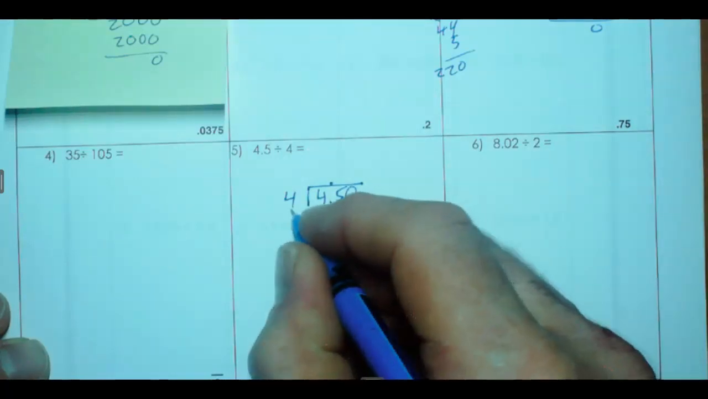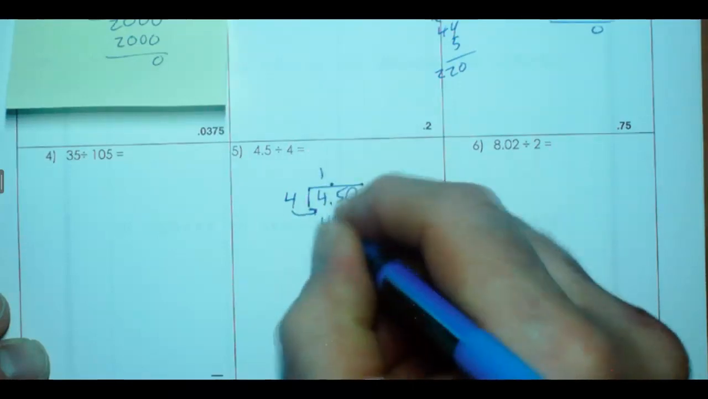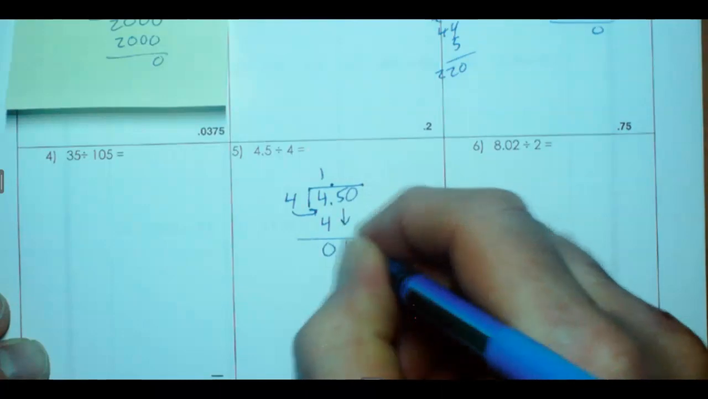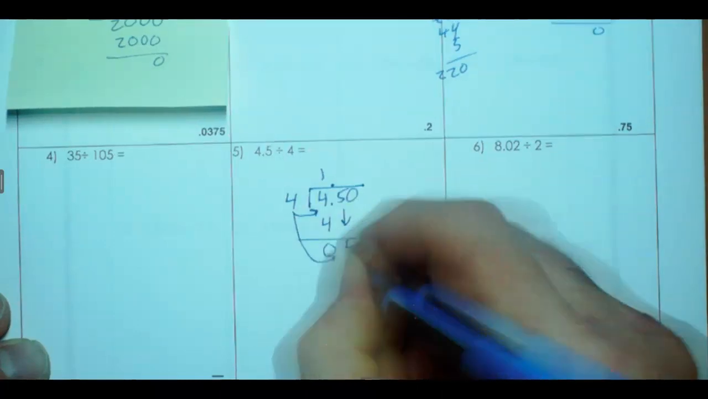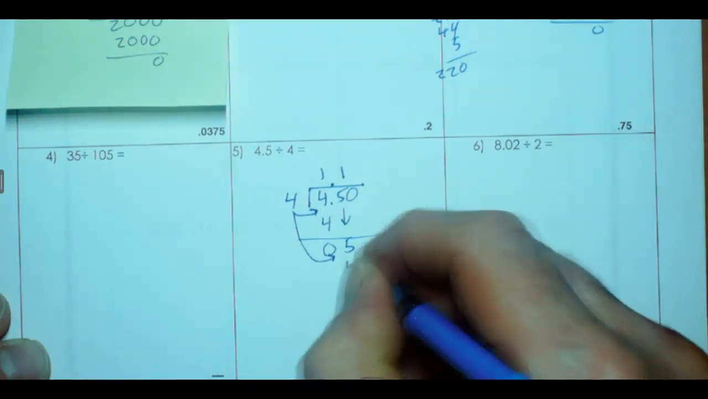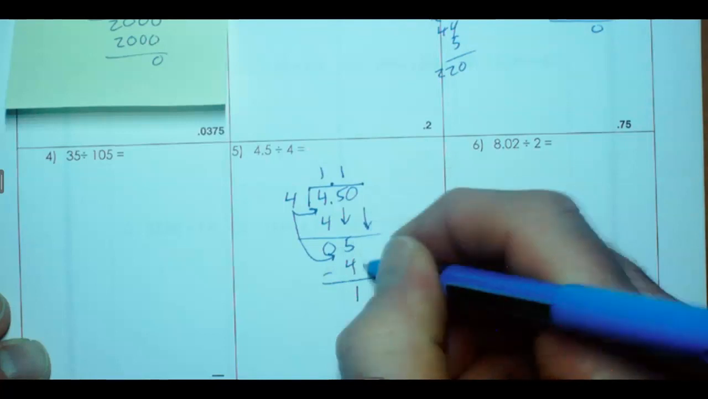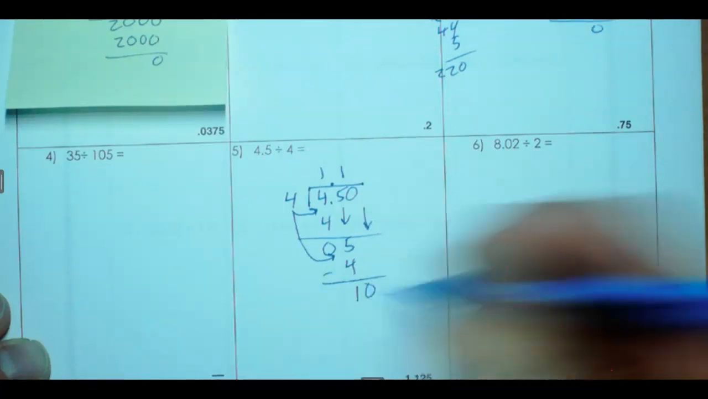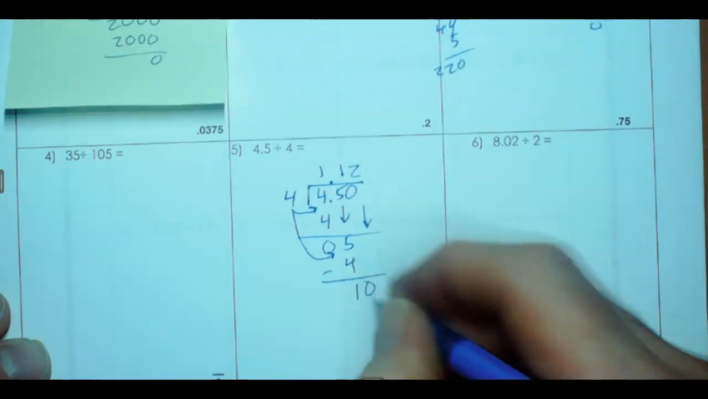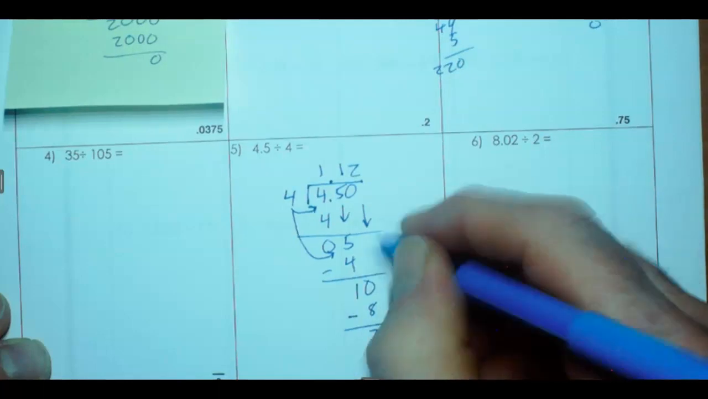So does 4 fit into 4? Yes, it goes in one time. I put my 4 down, subtract it out, and I've got 0. I bring down the 5. Does 4 fit into 5? Yeah, it fits in there one time. That's 4. I subtract it out, I've got 1 left over. I can bring down a 0. Does 4 fit into 10? Well, it goes in there 2 times. 2 times 4 is 8. I can subtract that out, and I've got 2 left over.